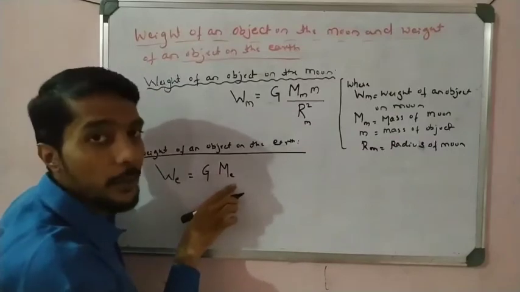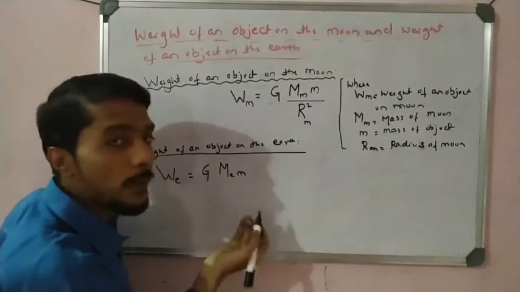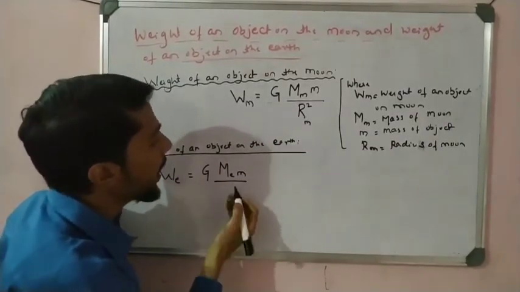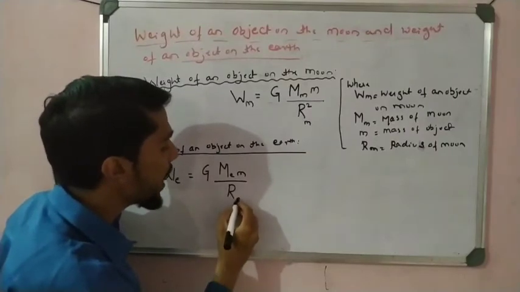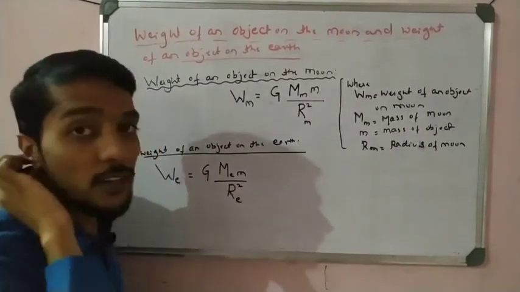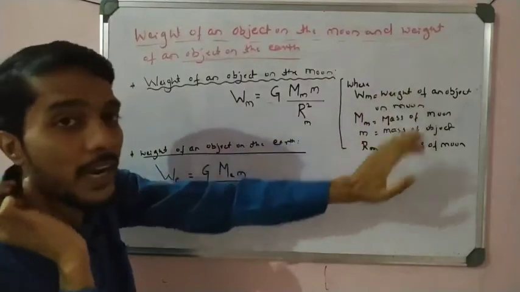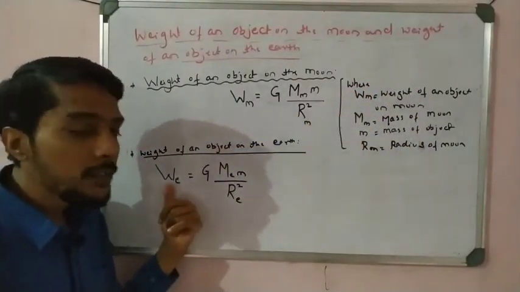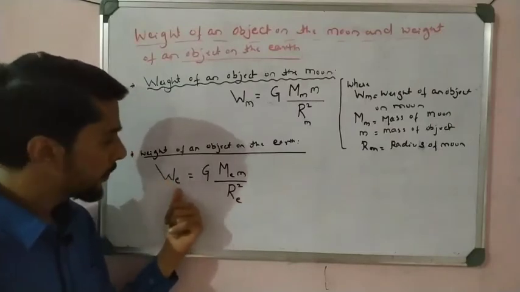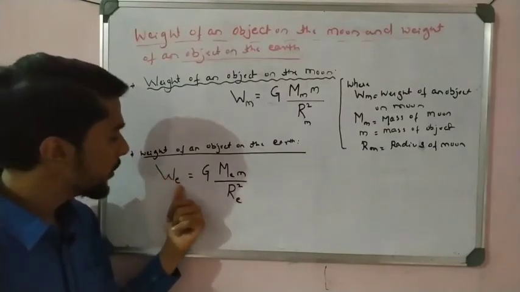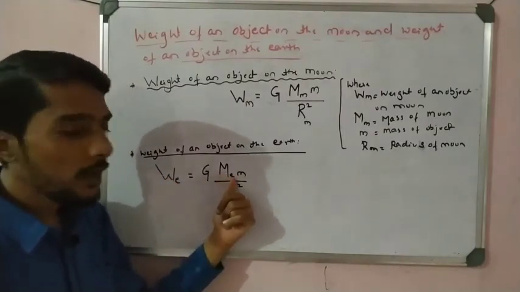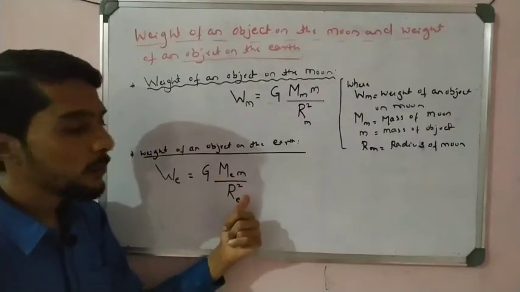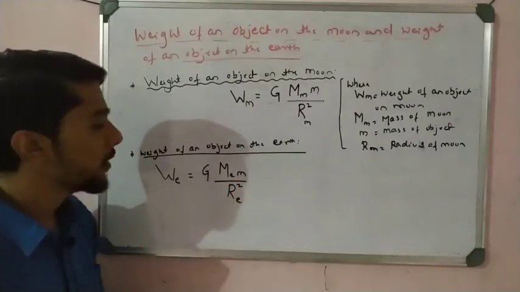Mass of the earth, ME, and small m is the mass of the object, the same, and then RE square. What is RE? Radius of the earth. So please write down all these things. Here W is the weight of the object on the earth, M is the mass of the earth, m is the object mass, and RE is the radius of the earth, right?